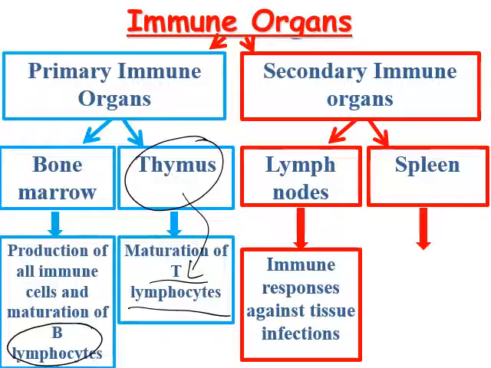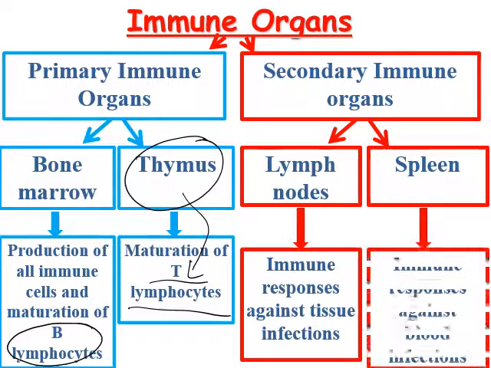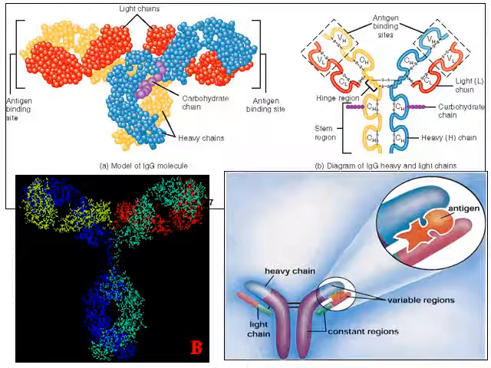Lymph nodes are the site of the immune response against tissue infection, while the spleen is where the immune response against blood infection occurs. This figure shows some antibodies, IgG, and so on.